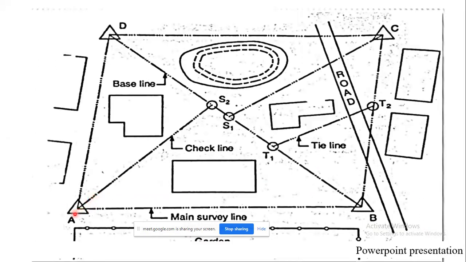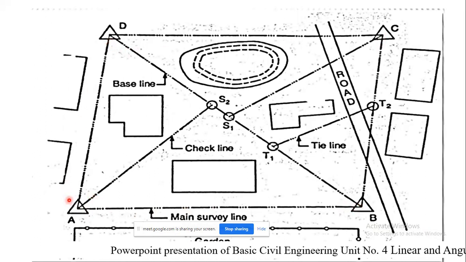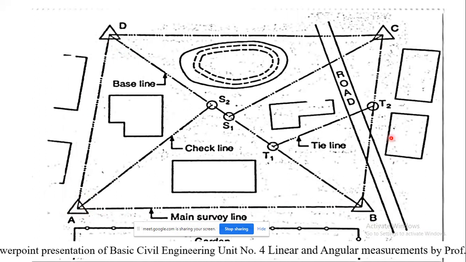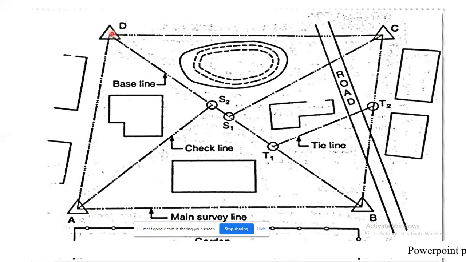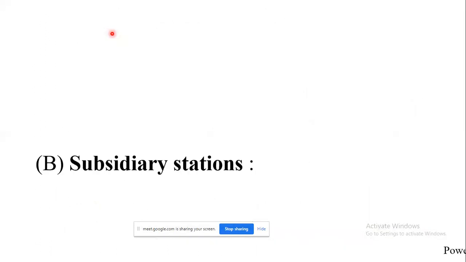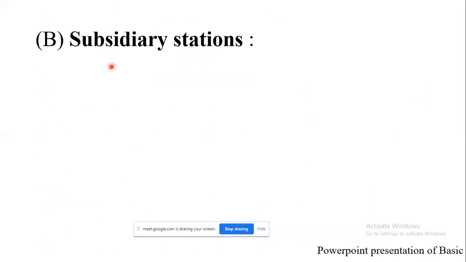Okay, so here you can get a clear idea once again. AB, BC, CD, DA are main survey lines, whereas A, B, C, and D are the main stations. Okay, so next is the subsidiary stations.